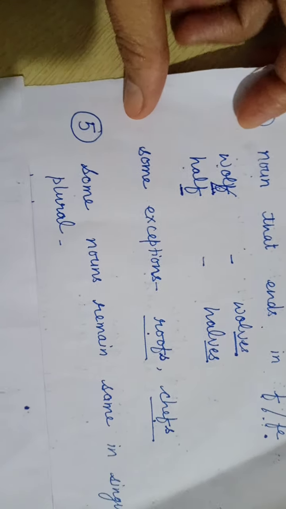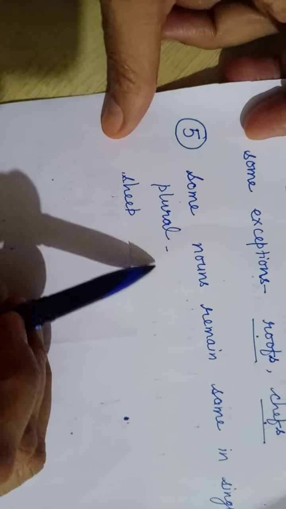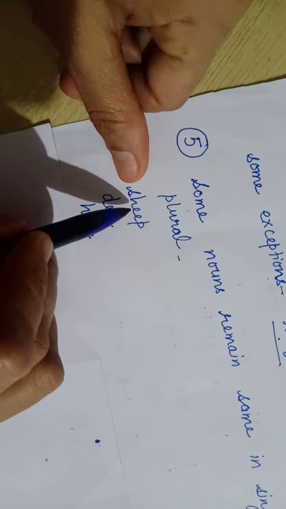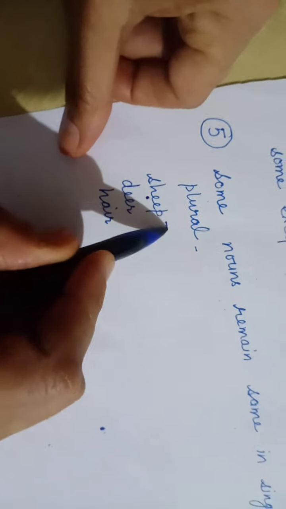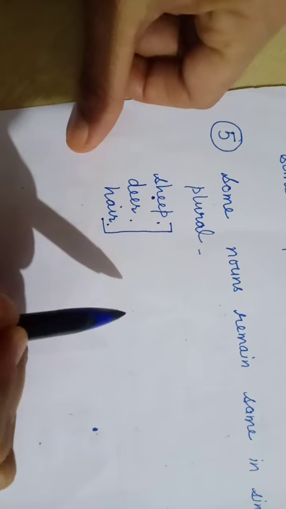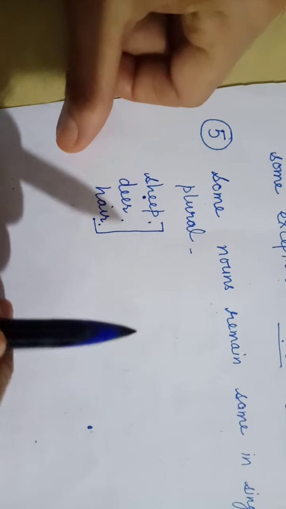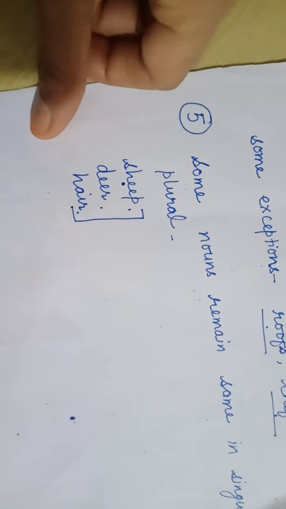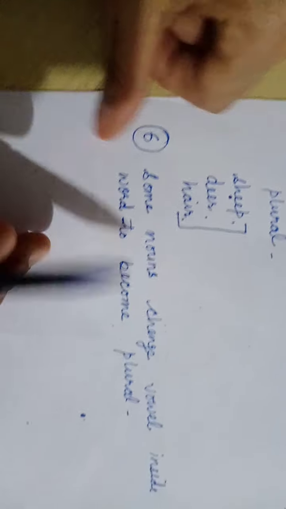Next type comes, beta. Some nouns remain the same in singular and plural. They do not change. Here I have written some words. Sheep. One sheep is sheep and many sheep again is sheep. So they do not change. Sheep, deer, and some more nouns do not change while converting them into plural.